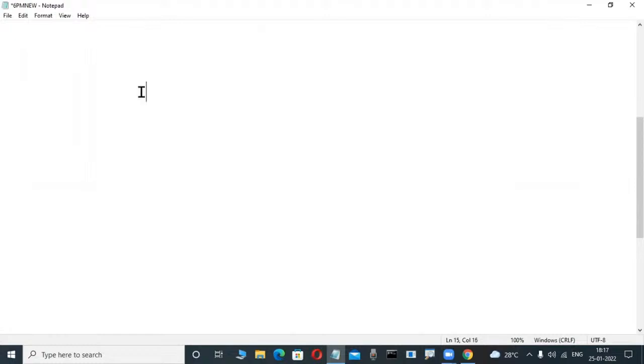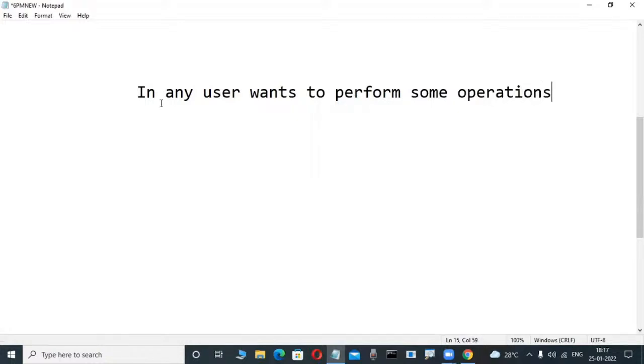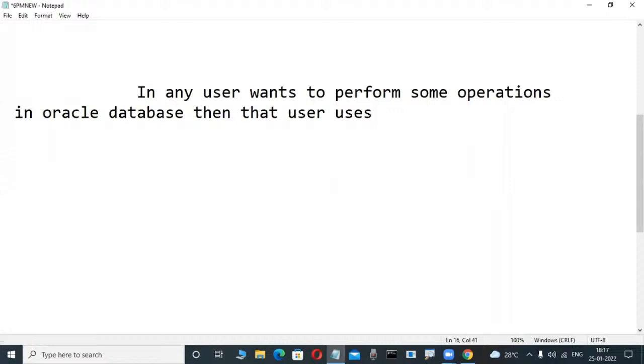If any user wants to perform some operations in Oracle database, then that user uses the following two-step process. Two-step process. These are: